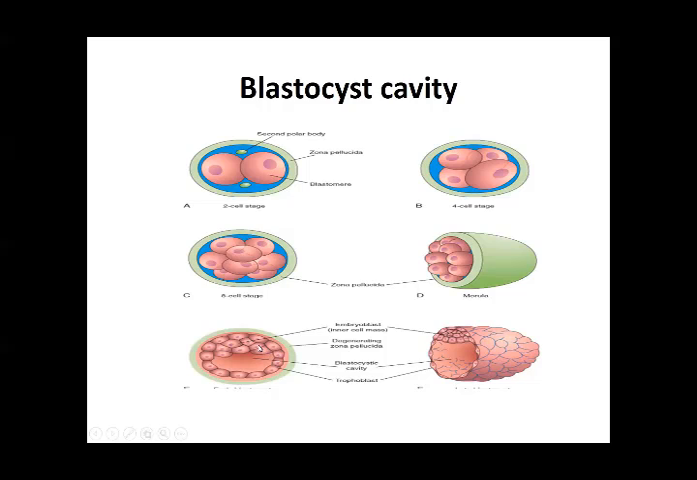The inner cell mass is your embryoblast, as I told you, and the outer cell mass is your trophoblast. If you can see in this picture on the sides as well, this is the embryoblast, which is segregated to one side, and this is the trophoblast, which is the outer side. So this is exactly what is occurring at the moment.